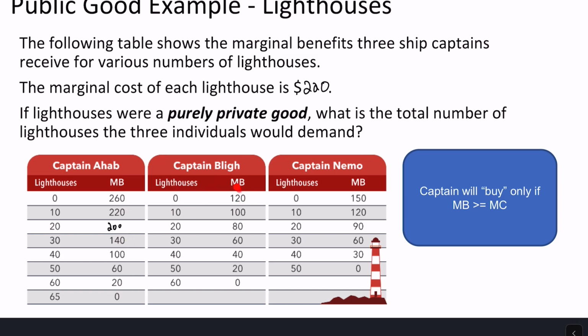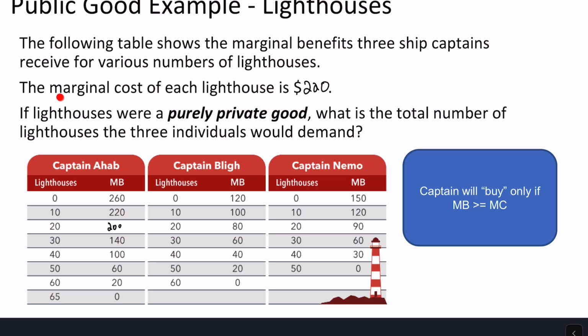Captain Bligh is going to have less marginal benefit than Captain Ahab, but again, it's diminishing. Captain Nemo, 10, 20, 30, 40 lighthouses. Again, a little bit higher than Captain Bligh for a while, but then it's going to decrease with diminishing marginal benefit. Okay, the marginal cost of a lighthouse owner to produce a lighthouse is $220 per lighthouse.